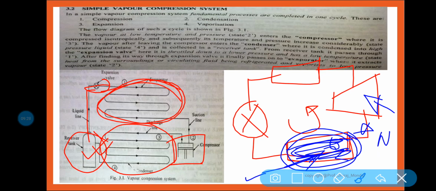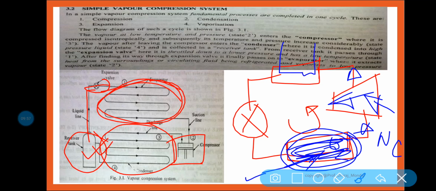In the compressor W_C amount of work is given, where it is compressed. If it is compressed, then pressure is increasing, temperature is increasing and volume is decreasing. Am I right? So at the outlet of the compressor we get high pressure, high temperature superheated refrigerant.